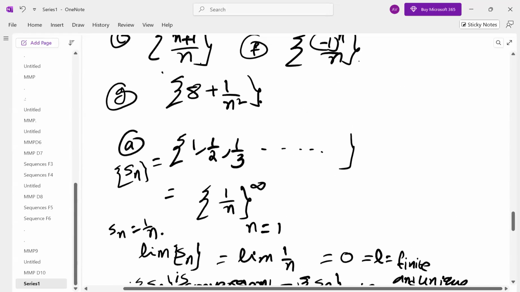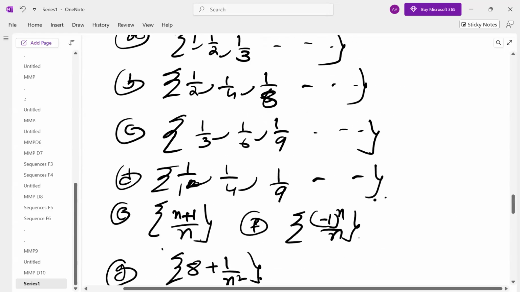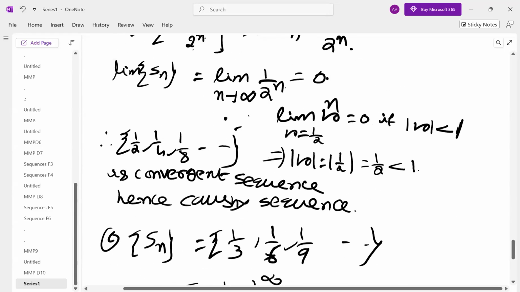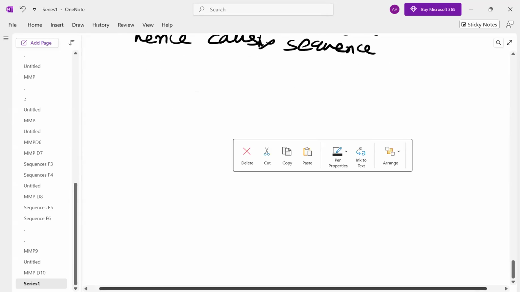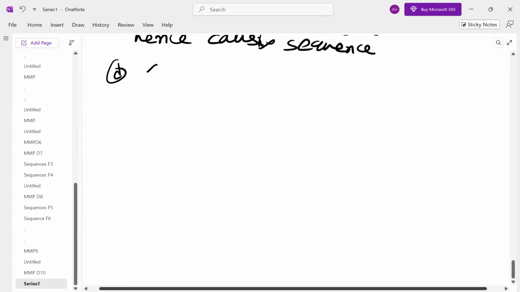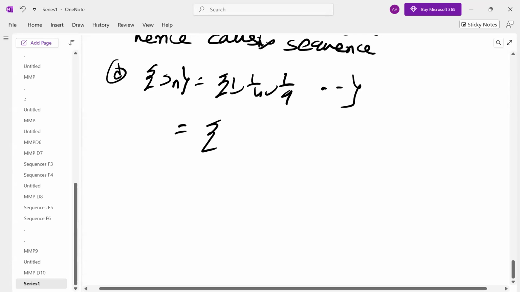Next one is 1 by 4, 1 by 9, and so on. All of you must be knowing this. What is the nth term? 1 by n square. Correct, 1 by 4, 1 by 9. So the nth term is 1 by n square, so Sn is 1 by n square.